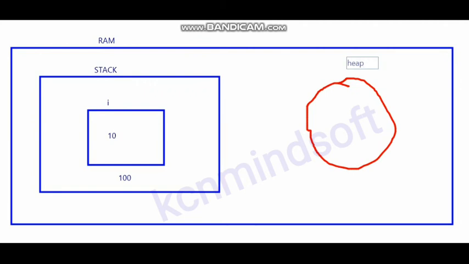Within RAM, it will contain stack memory and heap memory. In stack memory, int i = 10 will store the value 10 in the variable i, and the address is 100. Here one is heap memory.